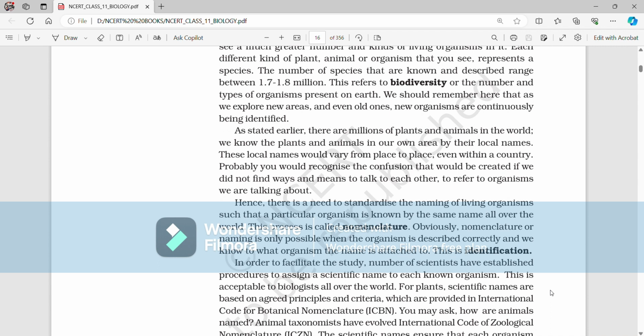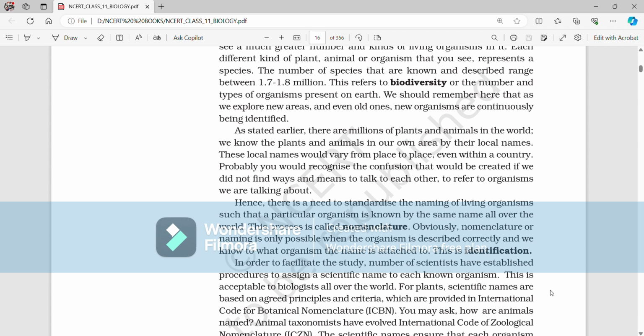Obviously, nomenclature or naming is only possible when the organism is described correctly and we know to what organism the name is attached. This is identification. In order to facilitate the study, a number of scientists have established procedures to assign a scientific name to each known organism.